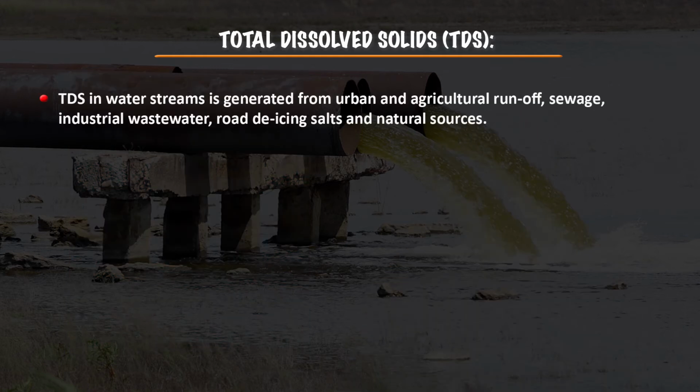So TDS in water treatment is generated from urban and agricultural runoff, sewage, industrial wastewater and also some road de-icing salts, and natural sources are also there.